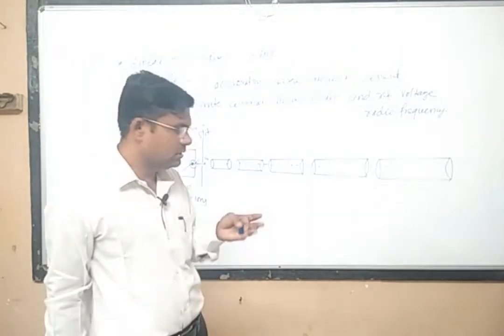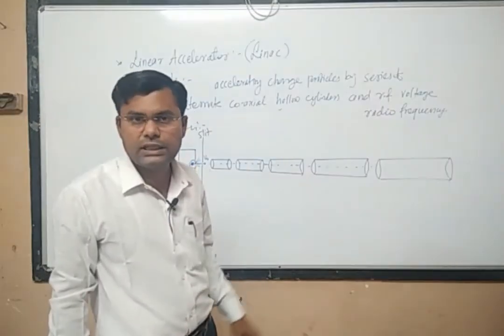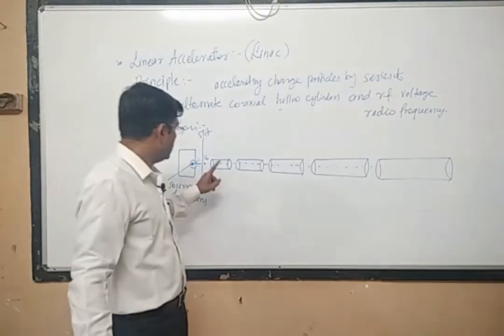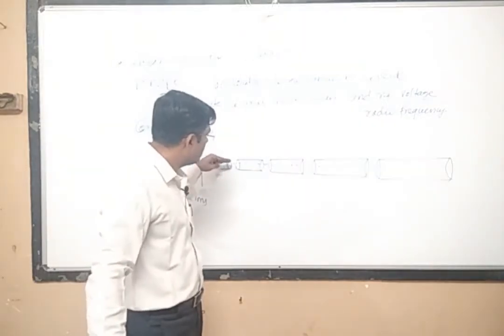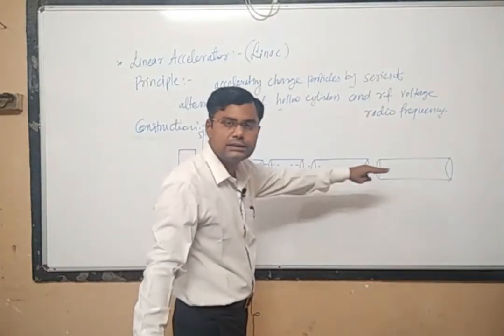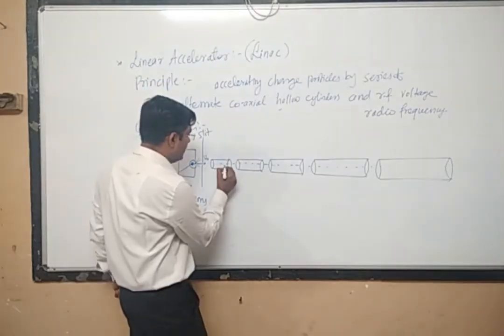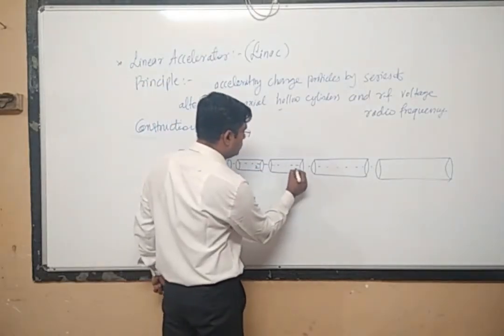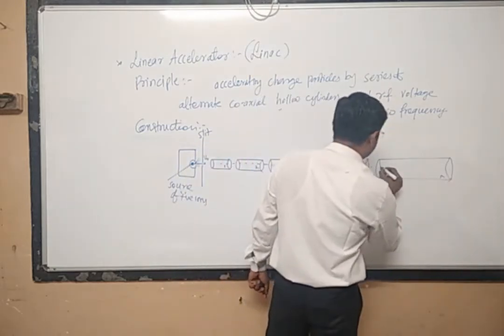If you want to increase the energy more and more, then you will have to use a large number of cylinders. So I have used so many cylinders. All these cylinders are coaxially arranged, meaning the axis of all the cylinders is the same, only one axis is there. Suppose this is cylinder number 1, cylinder number 2, cylinder number 3, cylinder number 4, cylinder number 5.